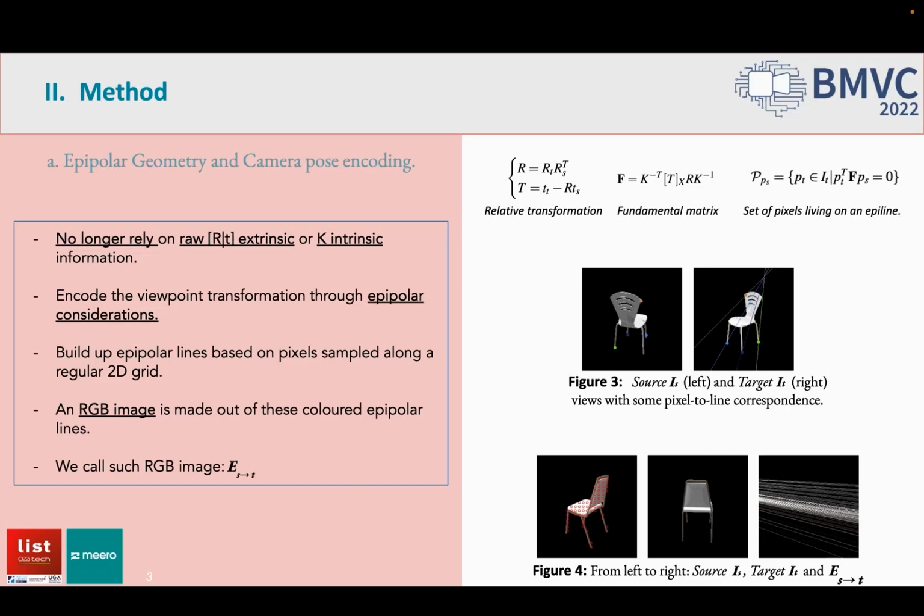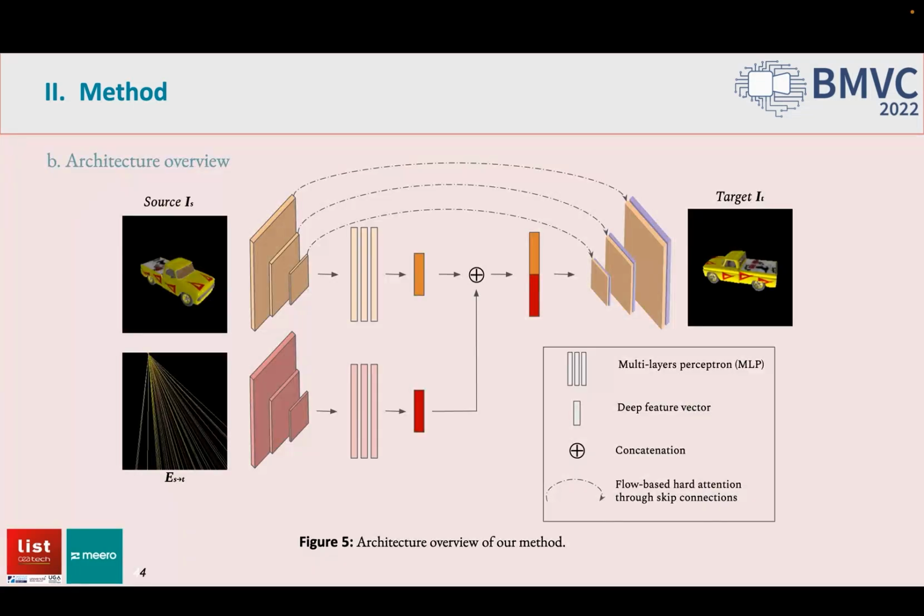By sampling source pixels according to a regular grid, as shown in Figure 4, a complete RGB image is built, representing a relative camera transformation encoding. Such epipolar lines have their RGB color set according to the RGB source pixel color. The complete architecture is shown here in Figure 5.